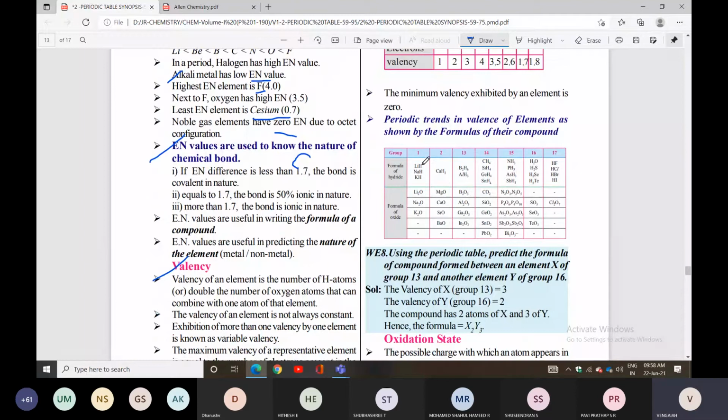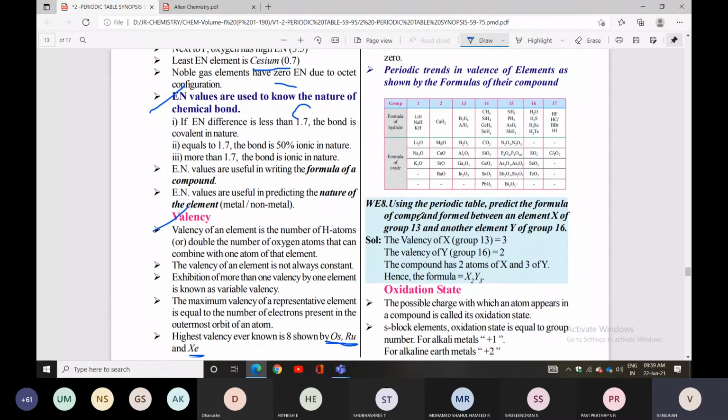Next you can check periodic trends, and the valency of elements is shown by the formula of their compounds. So they gave it with respect to formula: formula of hydrides, formula of oxides. With respect to hydrogen condition, valency of an element is the number of hydrogen atoms, so here one hydrogen is there, 1. Double the number of oxygen atoms that can be combined with one atom.